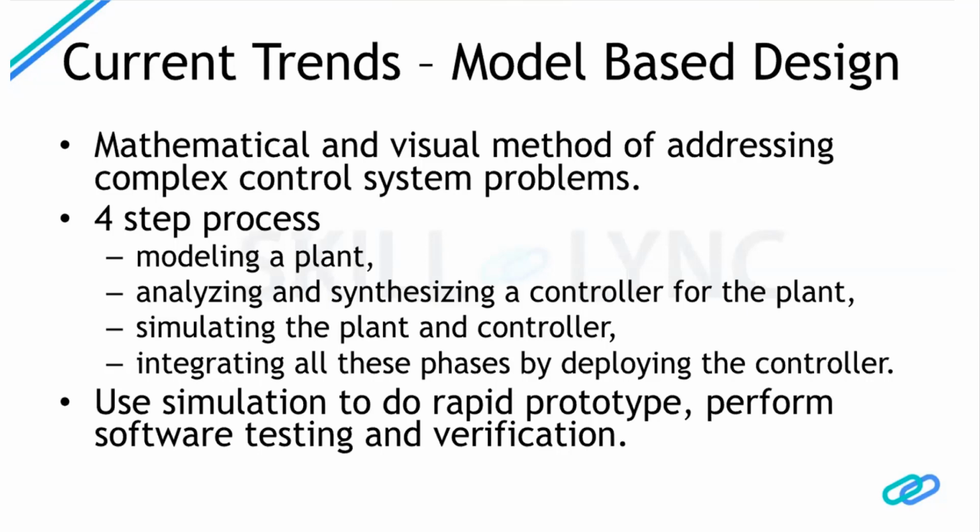You start by modeling a plant. The plant is something that we want to control. In a simple motor control example, if we have to control an induction motor, then in this scenario the plant will be an induction motor. What we do with the plant is either model it using a data-driven system, or we do a physical modeling of the plant. What do data-driven and physical modeling mean?